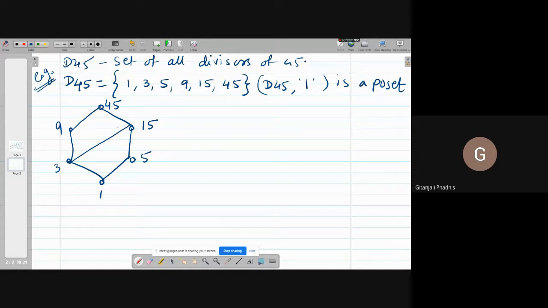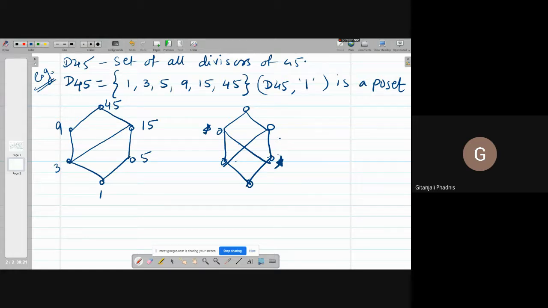Do you remember yesterday's structure? We had something like this, and these two were connected. Because this element was connected to this element, we couldn't find the LUB and GLB of these two elements.